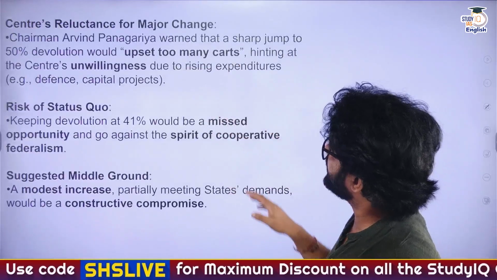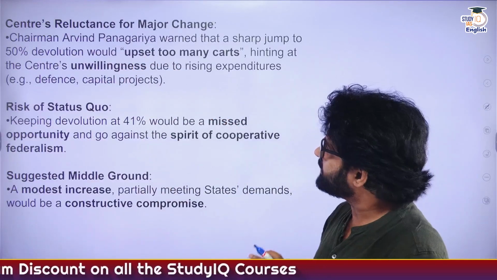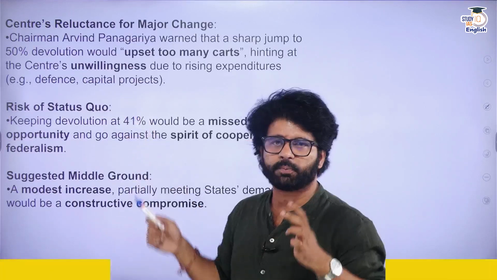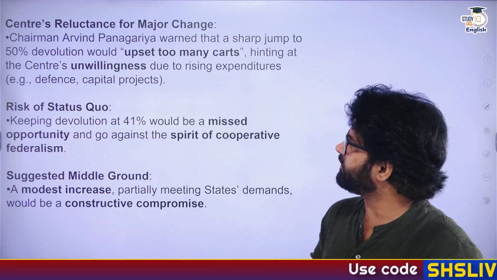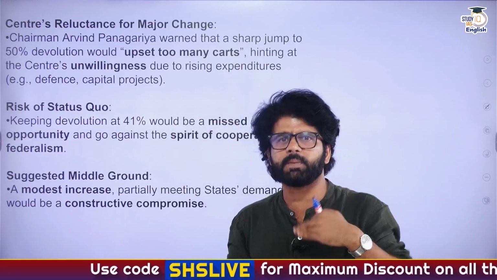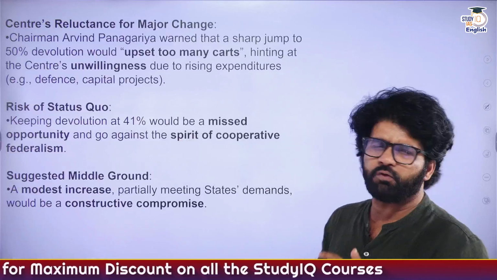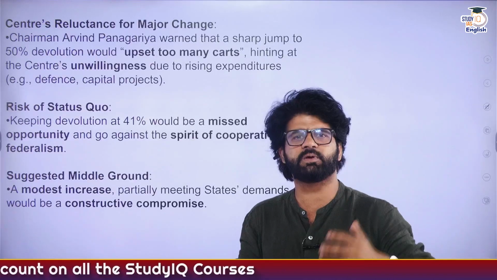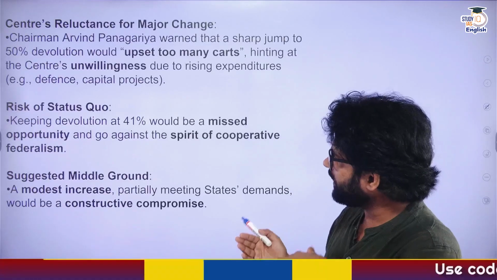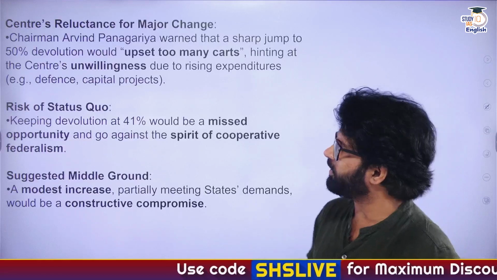Center's reluctance for major change. Arvind Panagariya, who is heading the 16th Finance Commission, says that the center currently has so much expenditure, defense, Operation Sindoor, capital projects. So it's very unlikely that we can increase it from 41 to 50. Maybe some middle ground has to be reached. Risk of status quo: many people feel 41% is less. Center has money, cess, surcharge. States have lesser taxing power. So some way or the other, a middle ground has to be reached to ensure the spirit of cooperative federalism.